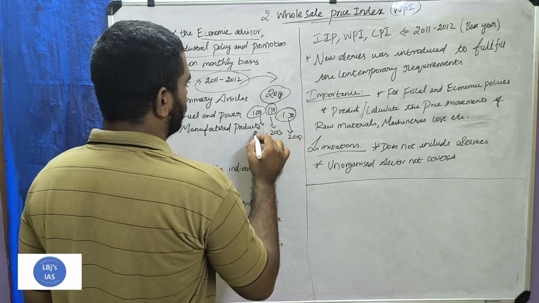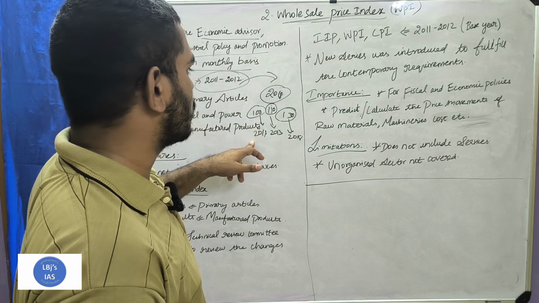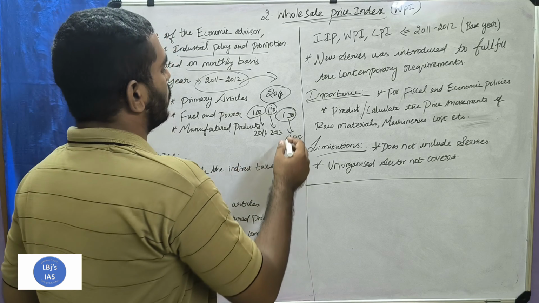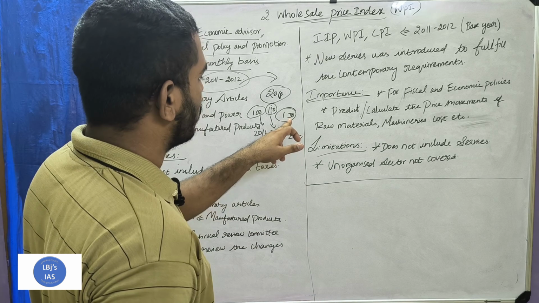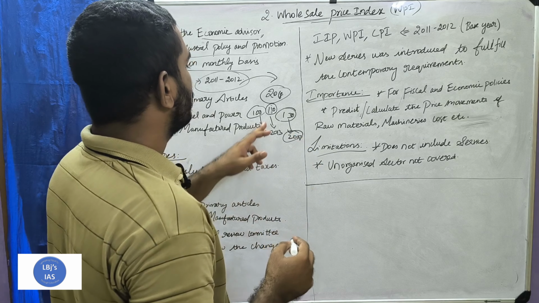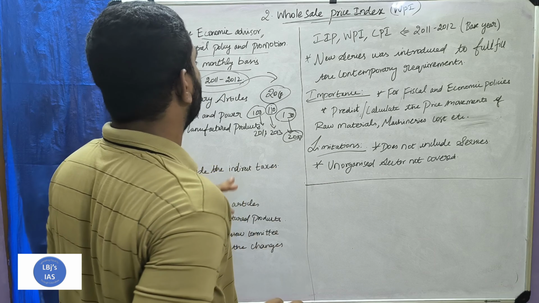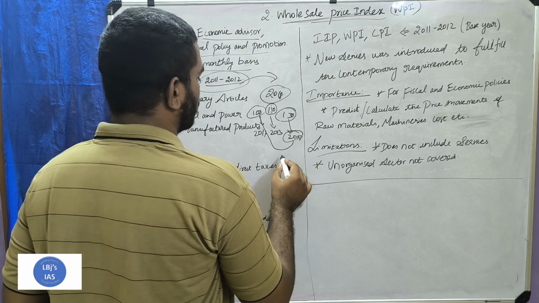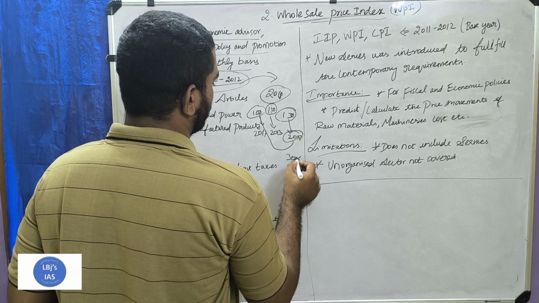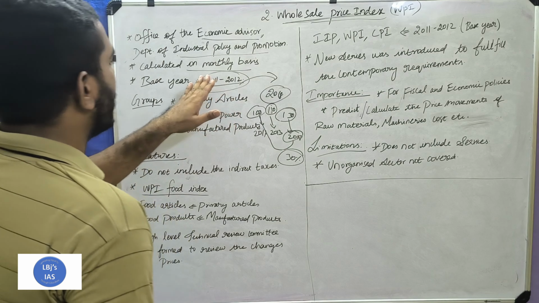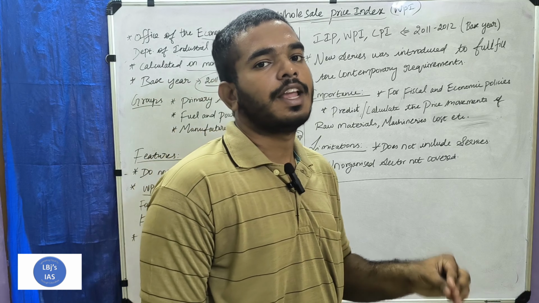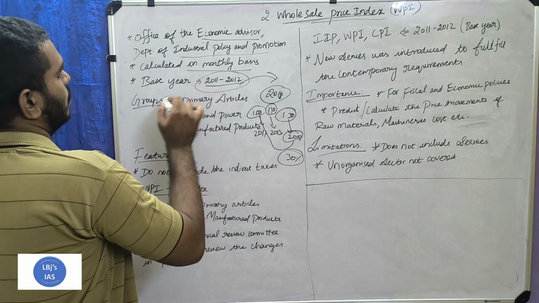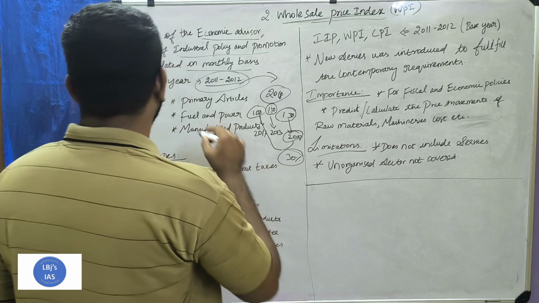So 100 rupees in 2011, 110 rupees in 2013, 130 rupees in 2018. To calculate the wholesale price index of a particular month in the year 2018, the base year, as already said, is 2011 to 2012. From this 100 rupees it increased to 130 rupees, so the inflation was 30%. So the base year is nothing but the year from which the inflation is calculated.